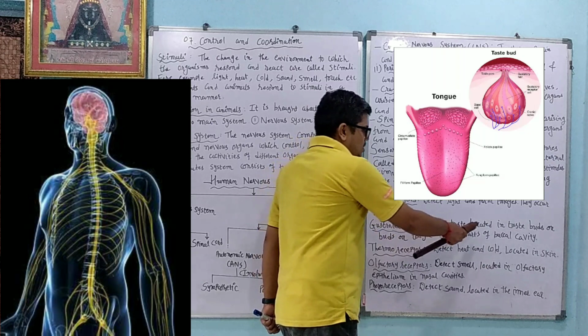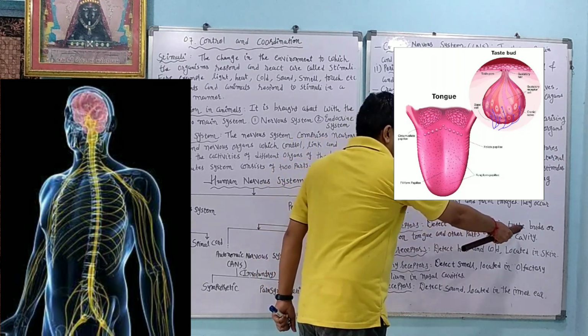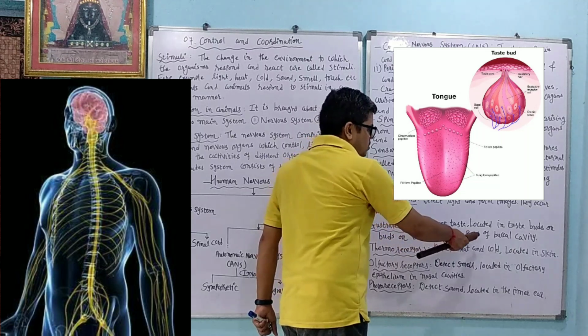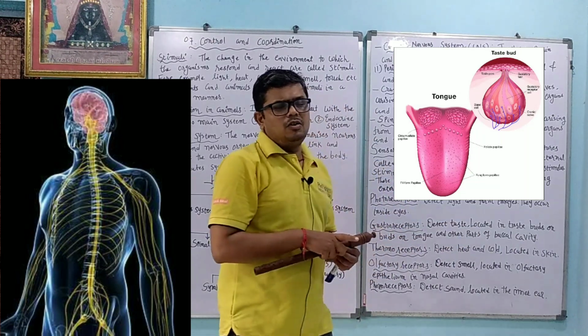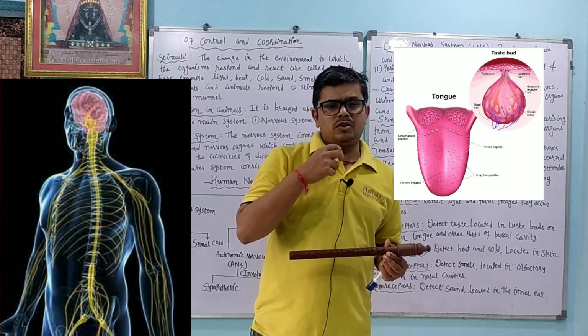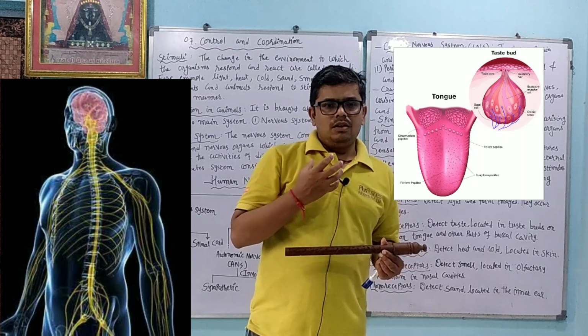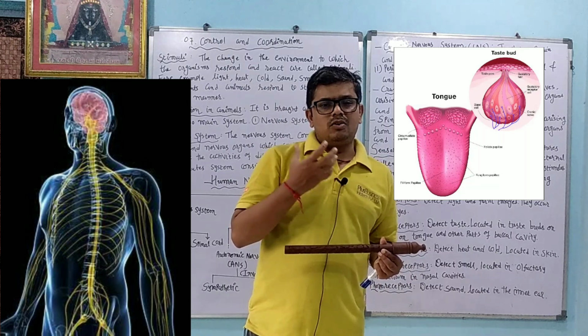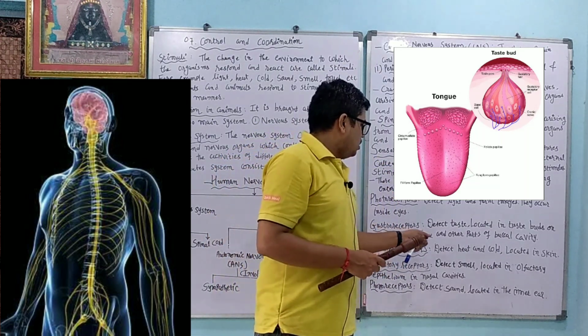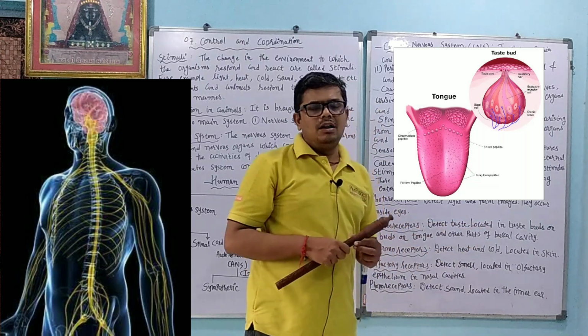Gustatory receptors detect the taste and are located in the taste buds on the tongue and other parts of the buccal cavity. So they are present on the tongue. Taste buds are there so we can taste something, whether it is good or bad, bitter or tasty.